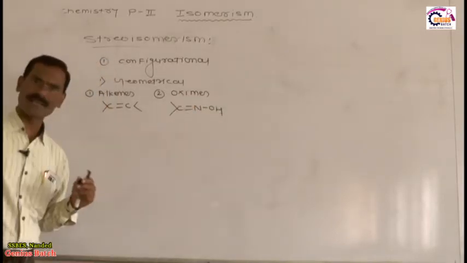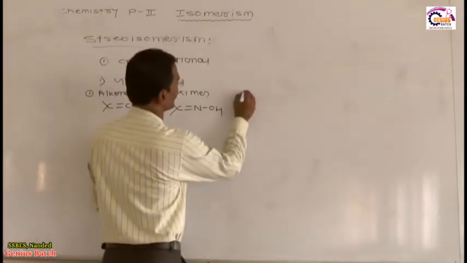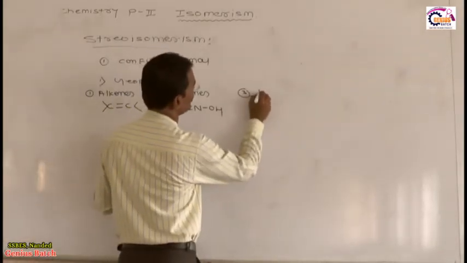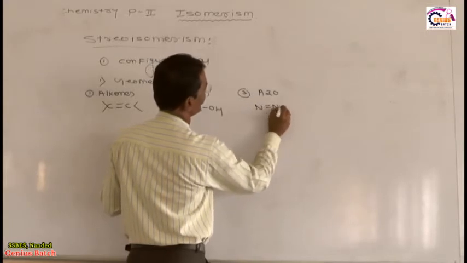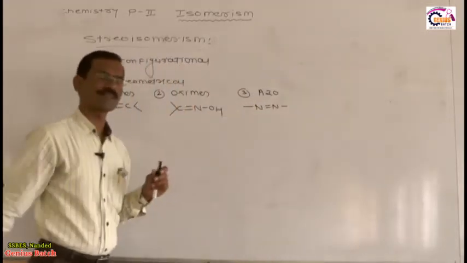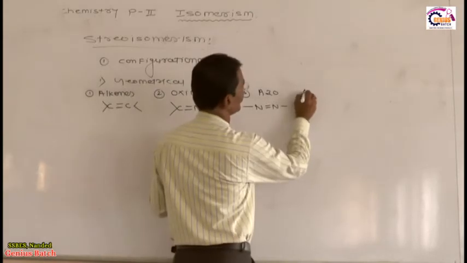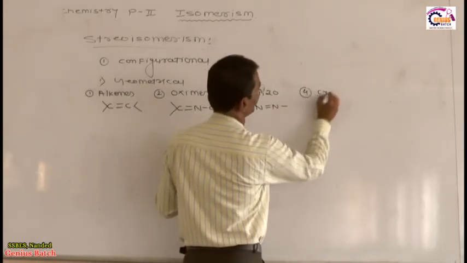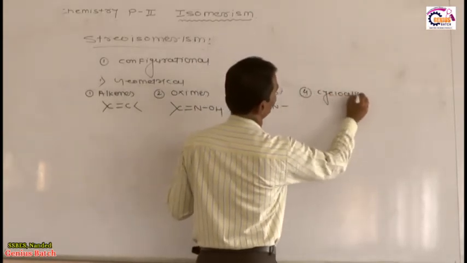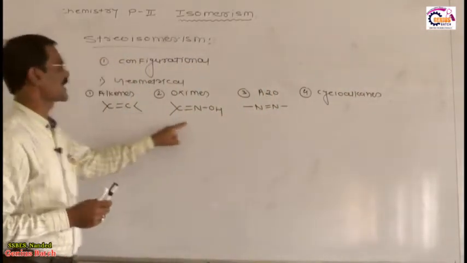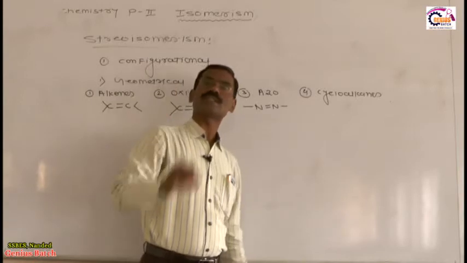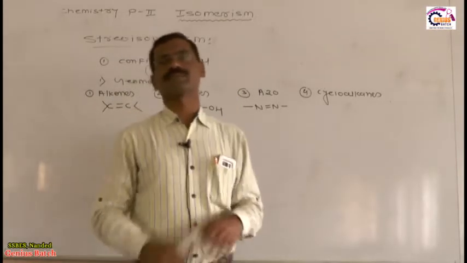This is called oximes. Then azo compounds. Azo means N double bond N. And geometrical isomerism is also shown by cycloalkanes. These are the compounds which cannot interconvert into each other due to restricted rotation.